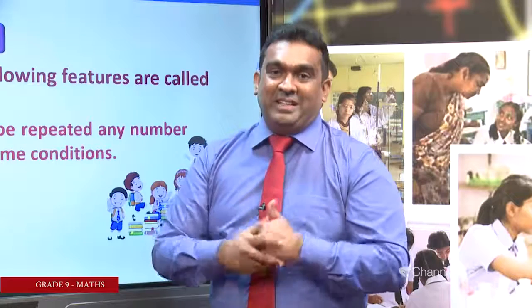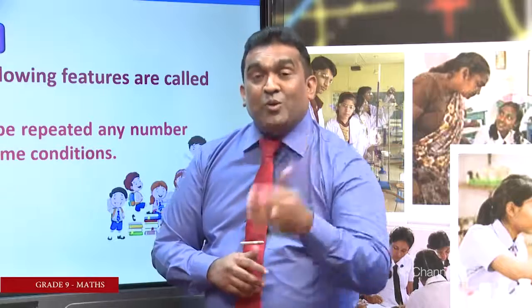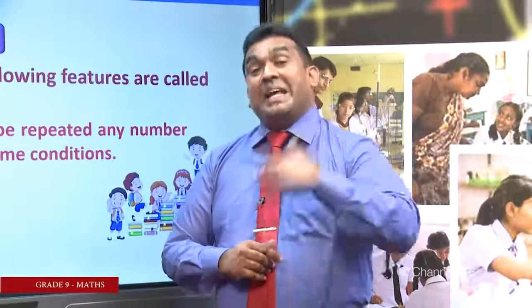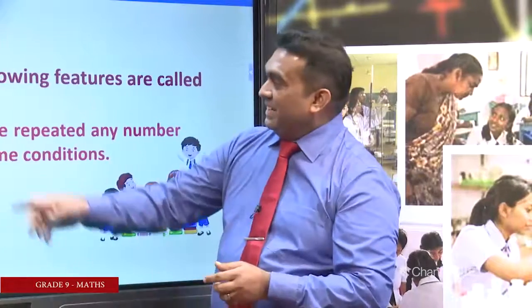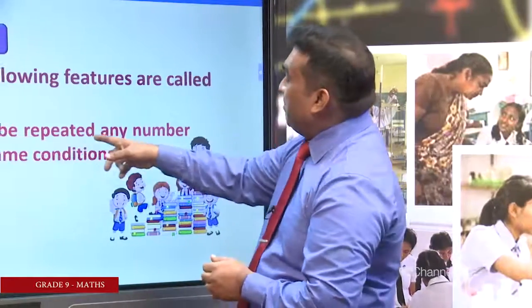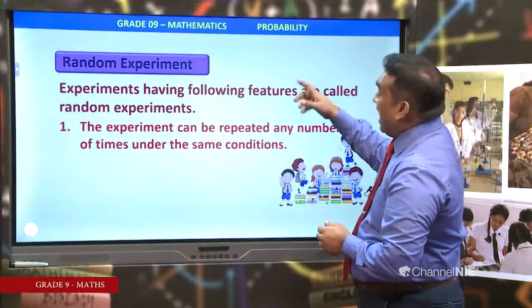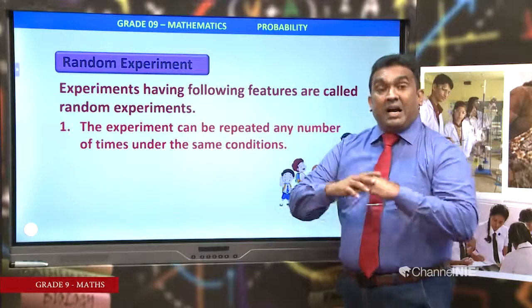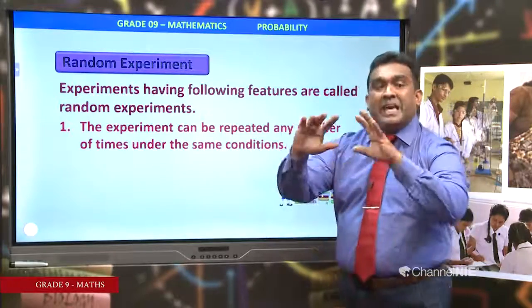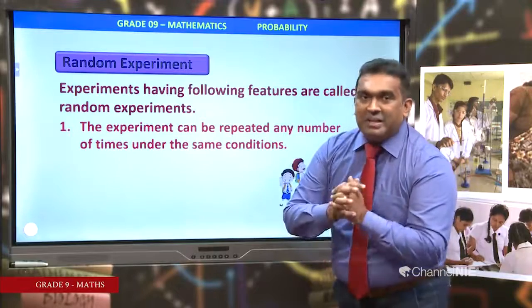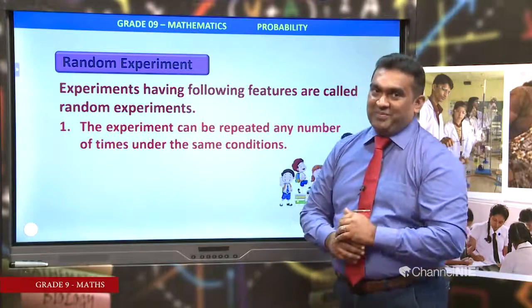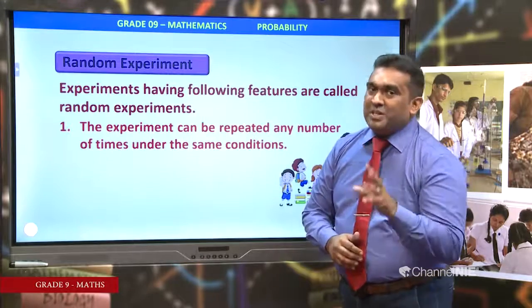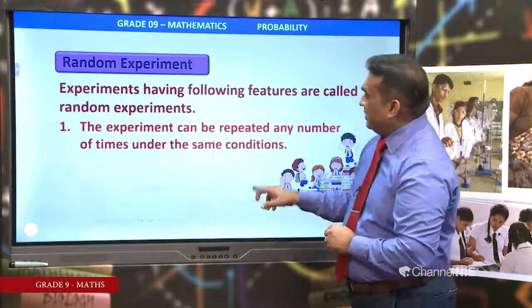You can do it 5 or 6 times, 7 times, 10 times, 1000 times. Under the same condition means the same coin, an unbiased coin. You can't change the condition. That is a property of a random experiment.